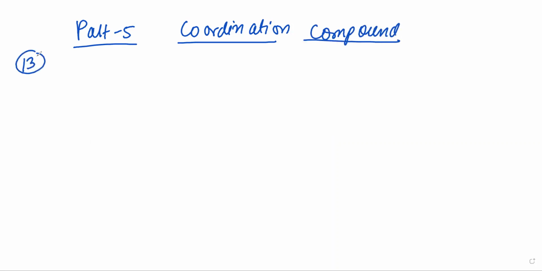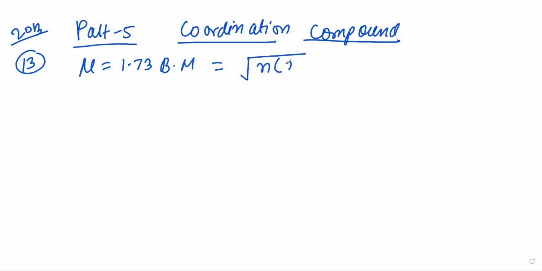See question number 13. A magnetic moment, the mu value, is given as 1.73 Bohr magneton. Which of the following shows this? It was asked in NEET 2013. So the Bohr magneton value is given, that is 1.73, so you can find the number of unpaired electrons. The formula is mu equal to under root of n into n plus 1.